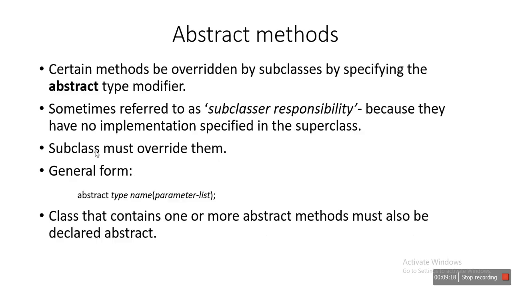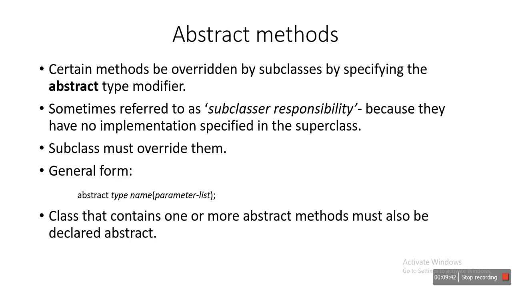Next we'll see what abstract methods are. With respect to inheritance, we use the concept of method overriding. What is method overriding?